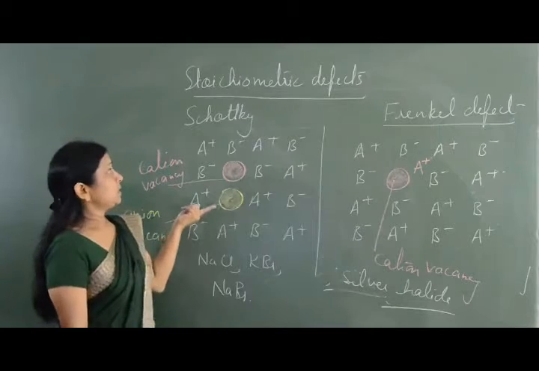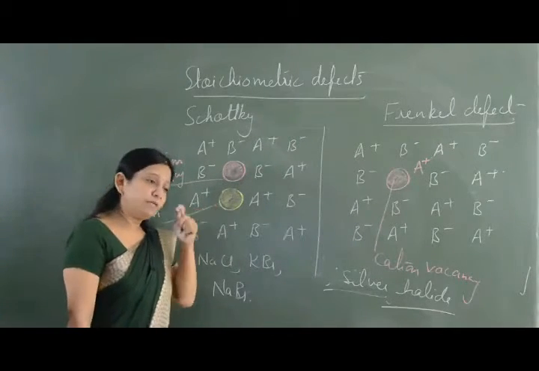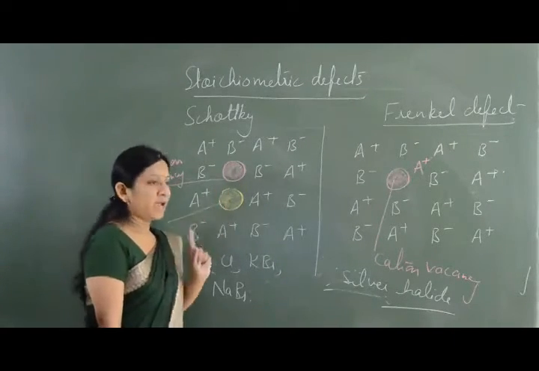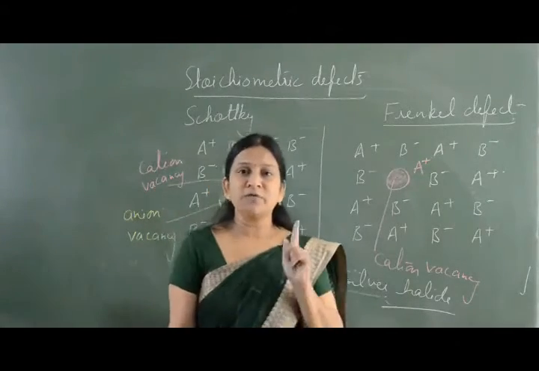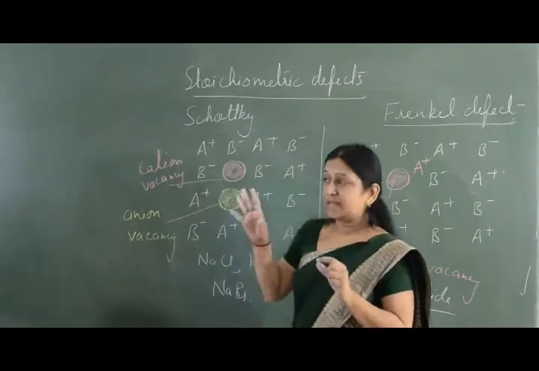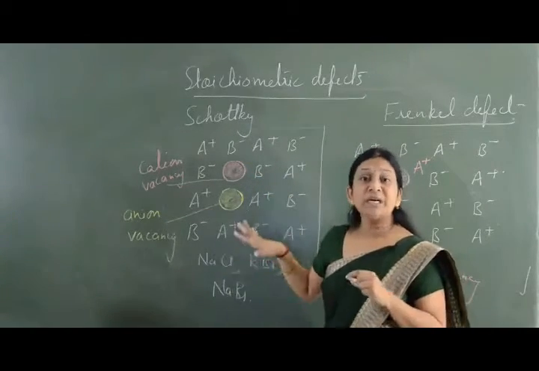The second consequence is, in case of Schottky defect, because the cation and anion are missing, the density of the crystal is going to decrease.